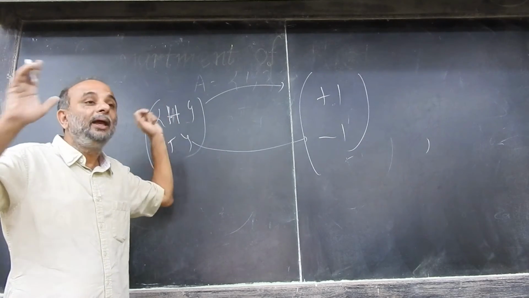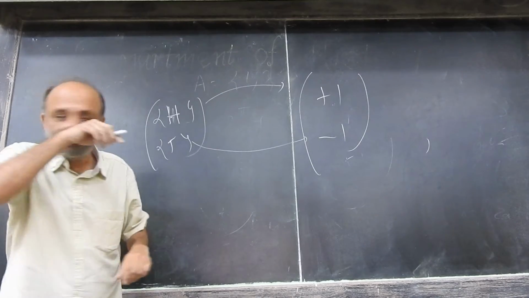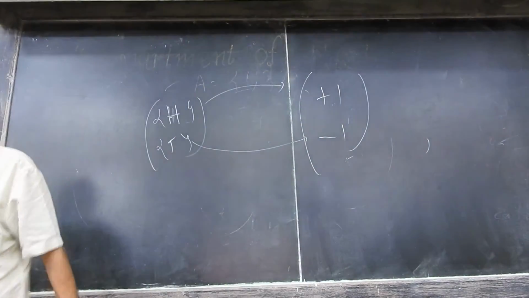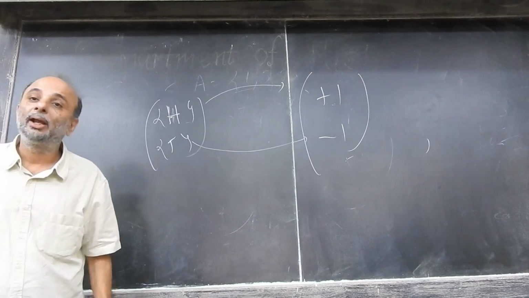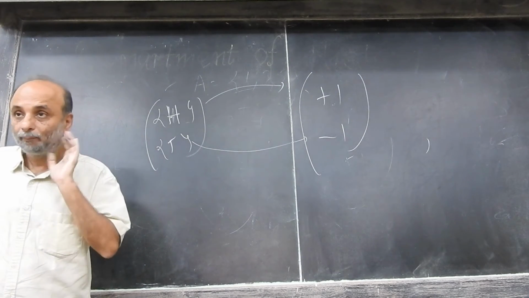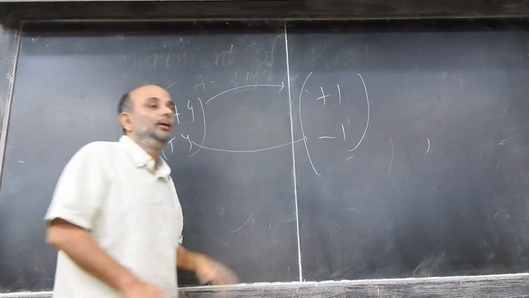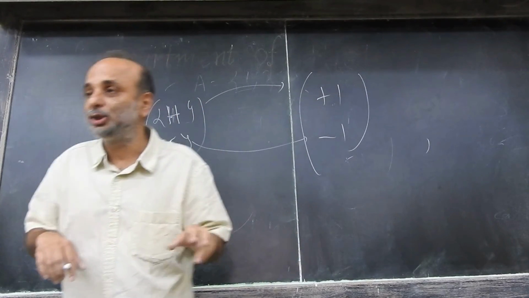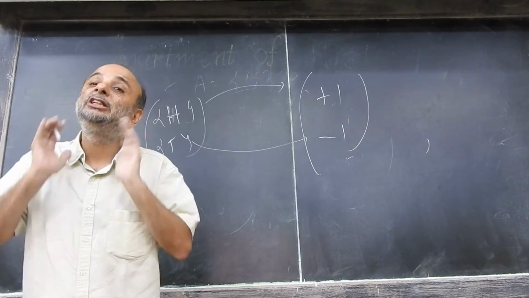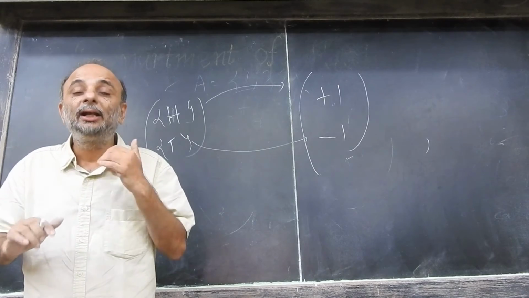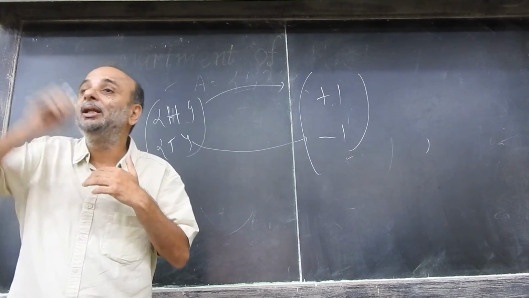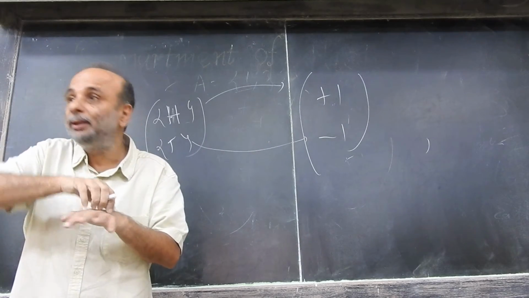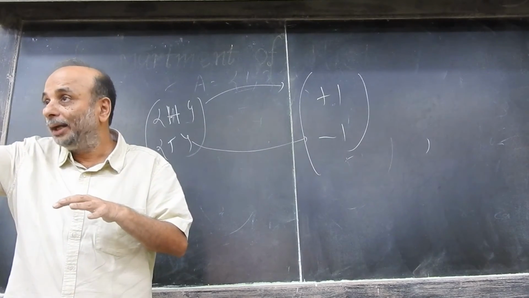If this property is satisfied, then this function that we are assigning values with is referred to as a random variable. Very roughly, a random variable is nothing but a real valued representation of the outcomes of a chance experiment. What is critical here is a chance experiment. When I say representation, I am thinking of a function which assigns to each outcome of the chance experiment a unique real number. So that is what is considered.